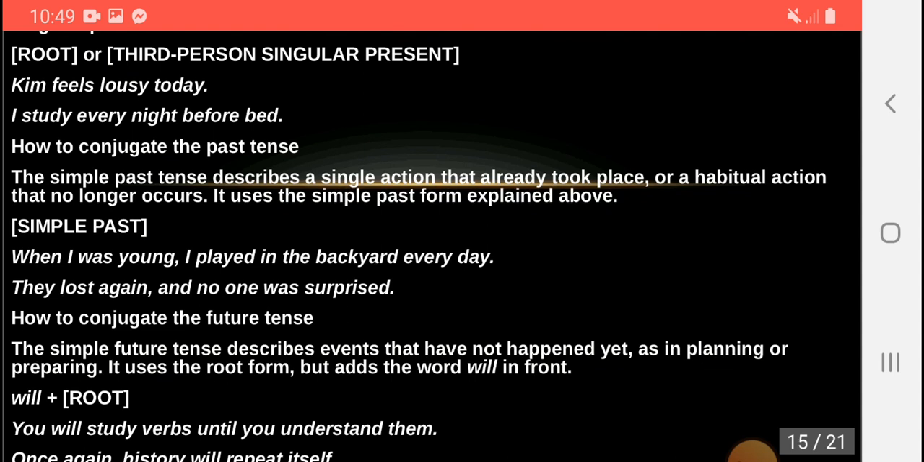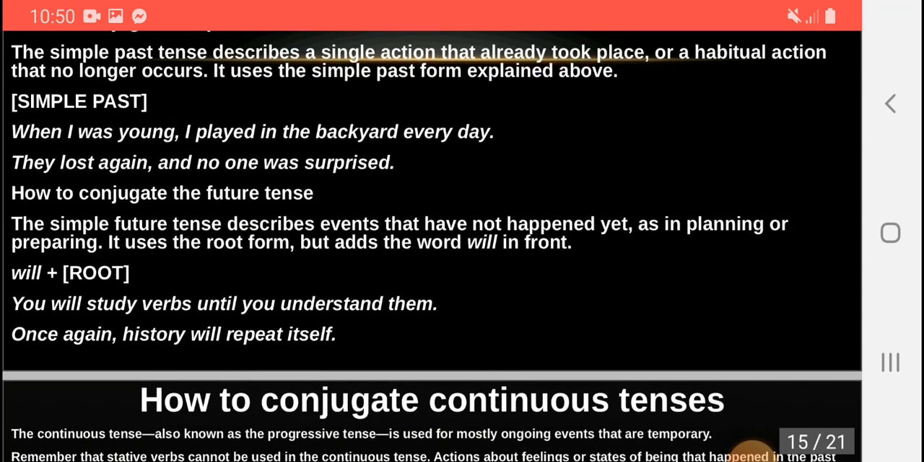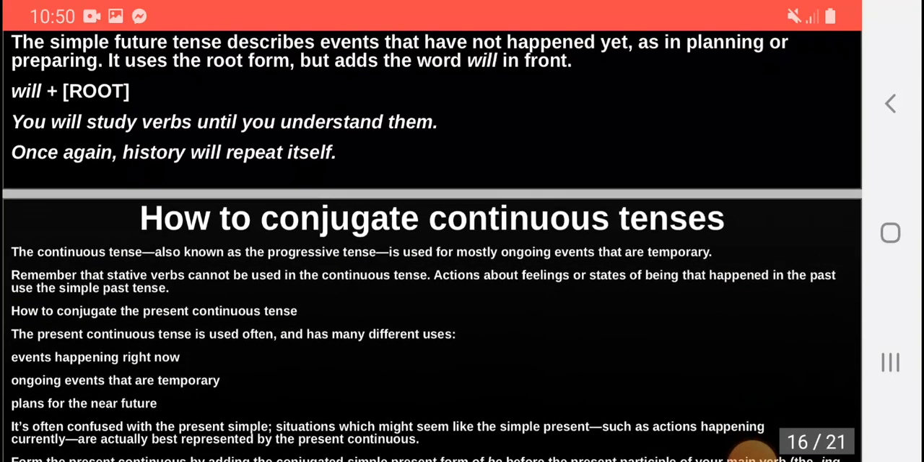How to conjugate the future tense? The simple future tense describes events that have not happened yet, and is used in planning or preparing. It uses the root form but adds the word will in front. Will plus the root. For example, you will study verbs until you understand them. Once again, history will repeat itself. Then how to conjugate continuous tenses?